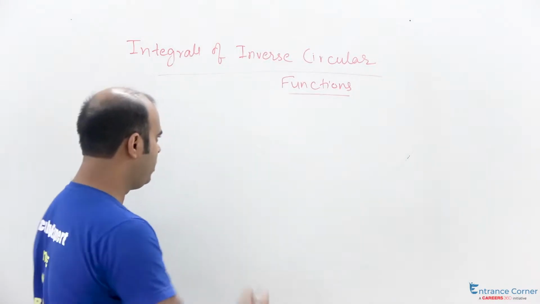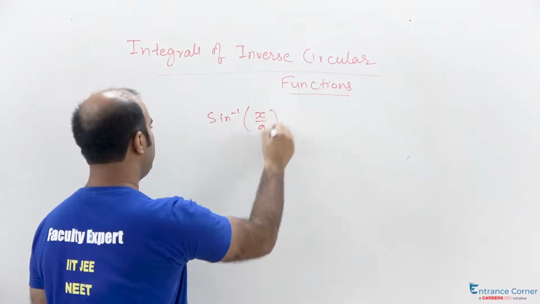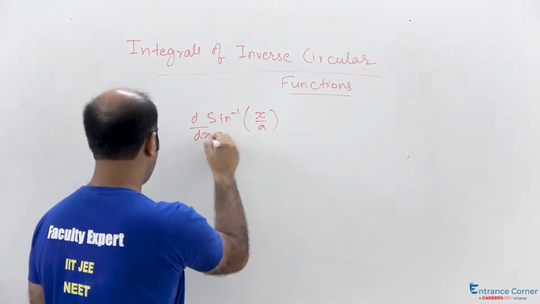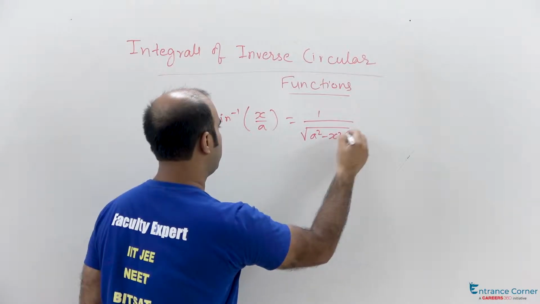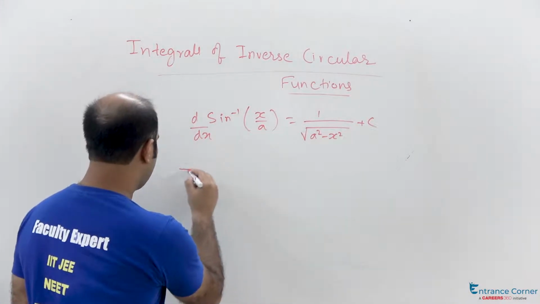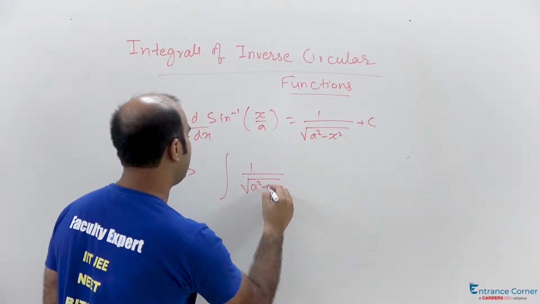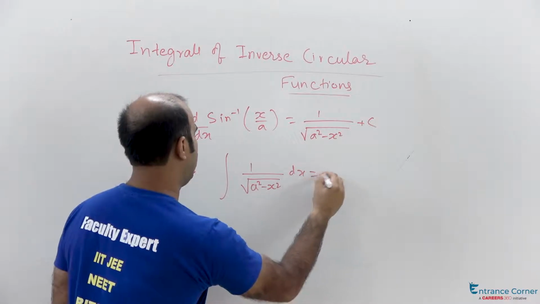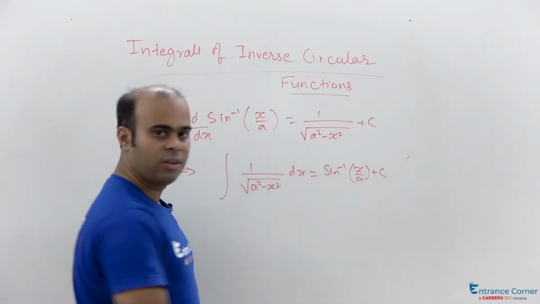If we see sine inverse x upon a, when differentiated with respect to x, it gives the value 1 by root over a square minus x square plus constant of integration. This we all know in differentiation. Which means if we say integral of 1 upon root over a square minus x square, then that would be sine inverse x upon a plus constant of integration, right?